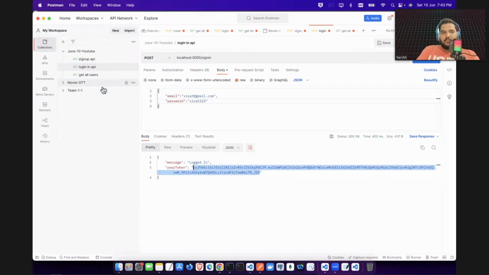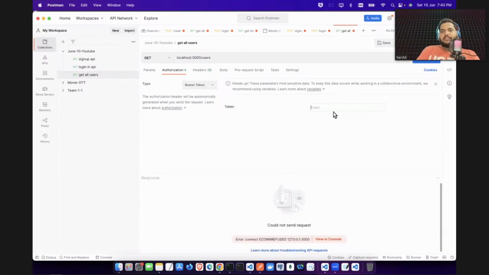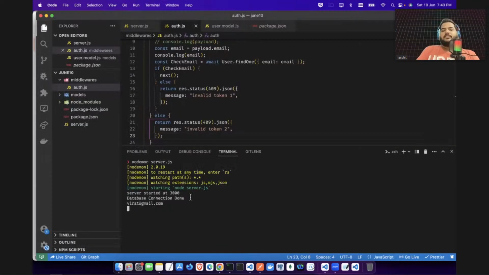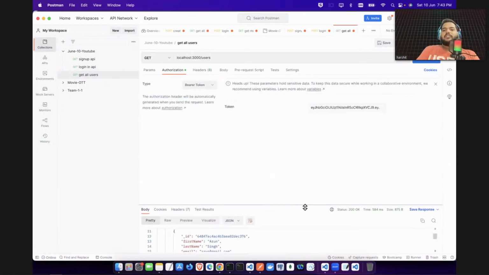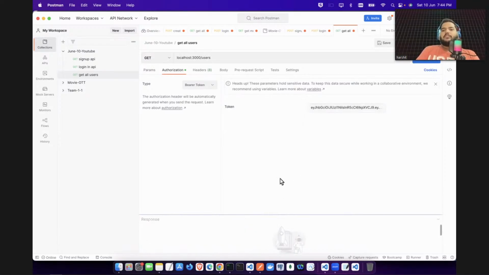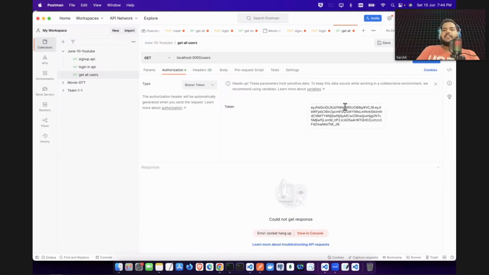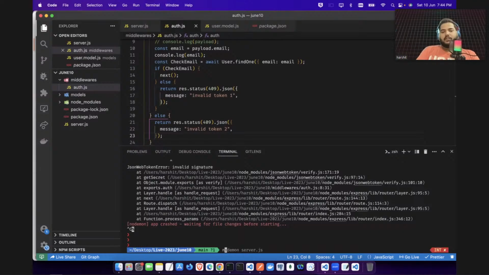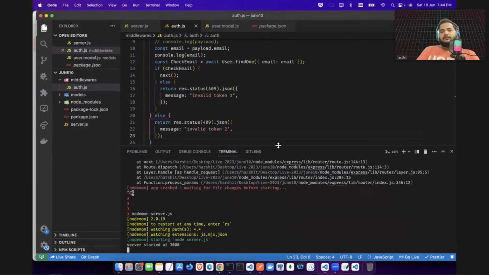I will copy this token, come to get all the users, delete it all and just put it here. Let's try to call it. You guys can see we are able to access with the correct token. Now let's make it K instead of E. I have just changed something. You can see it's not giving me the data. Okay, now let's try to restart again.